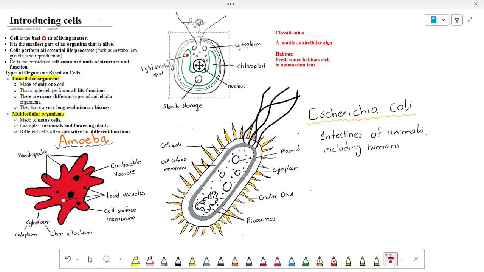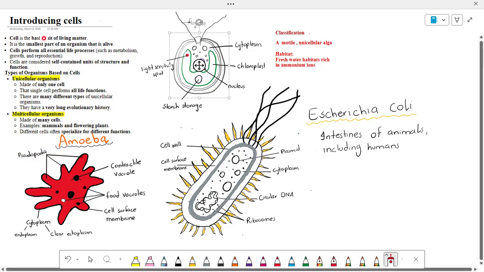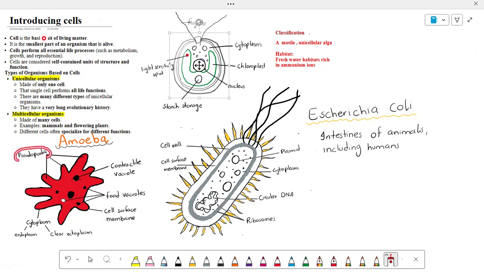Pseudopodia is also called false feet. These extensions of the cytoplasm help the amoeba in movement and to capture food. Just like in algae, where flagella is used for movement, in amoeba, pseudopodia is used for movement and also to capture food.